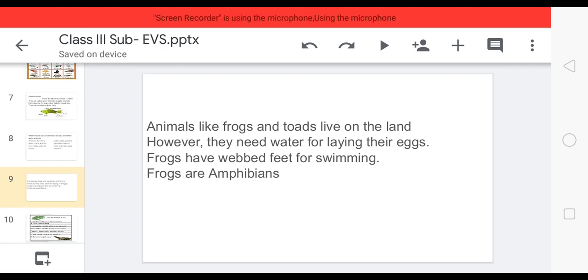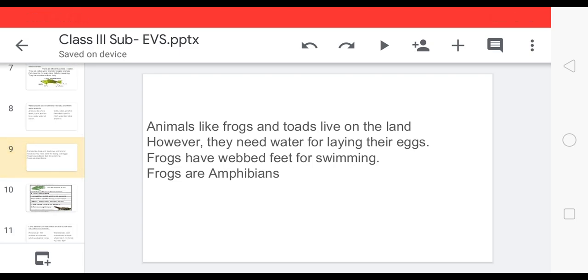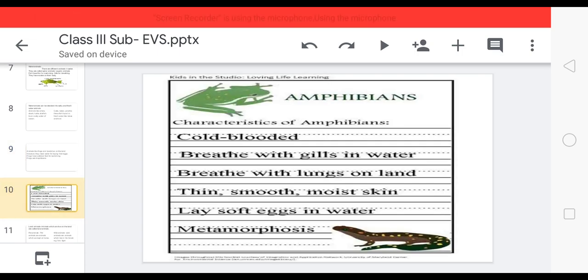And frogs have webbed legs like a duck. Okay, so these webbed legs help it to swim. Frogs are amphibians. Now what are amphibians? Let us learn about amphibians. See, these are the characteristics of amphibians. They are cold-blooded.